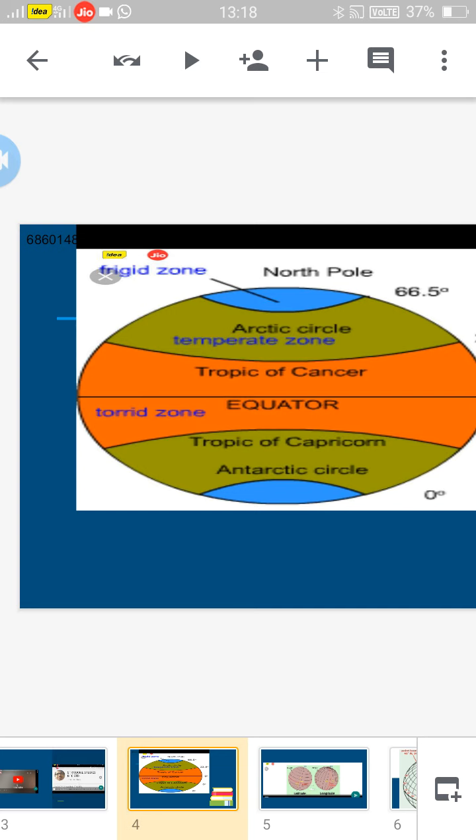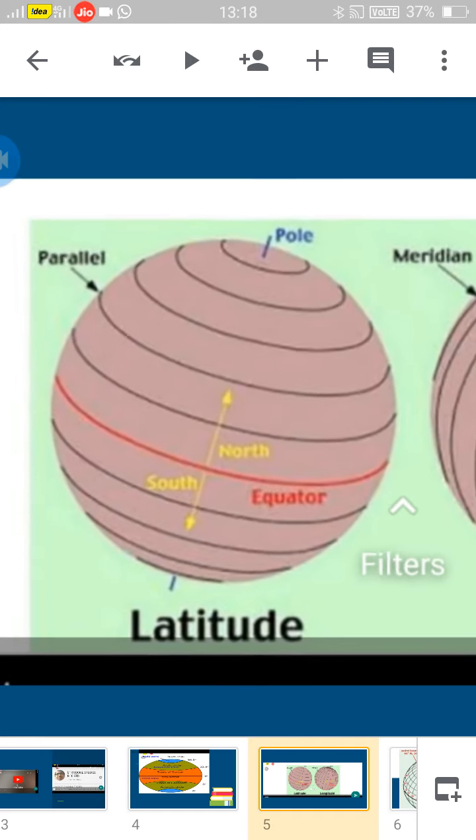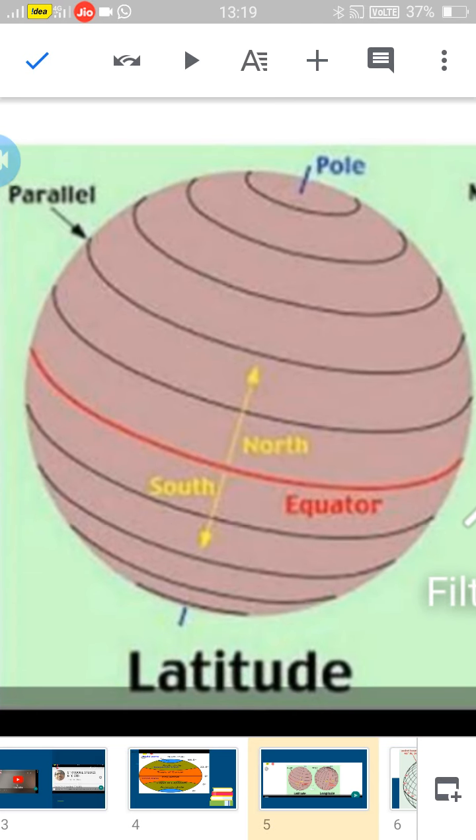These latitudes are parallel lines. They cannot meet anywhere. You can observe here, the poles are small circles. Coming to the equator, the equator is the biggest circle. They are parallel to each other, so we can say they are parallel.